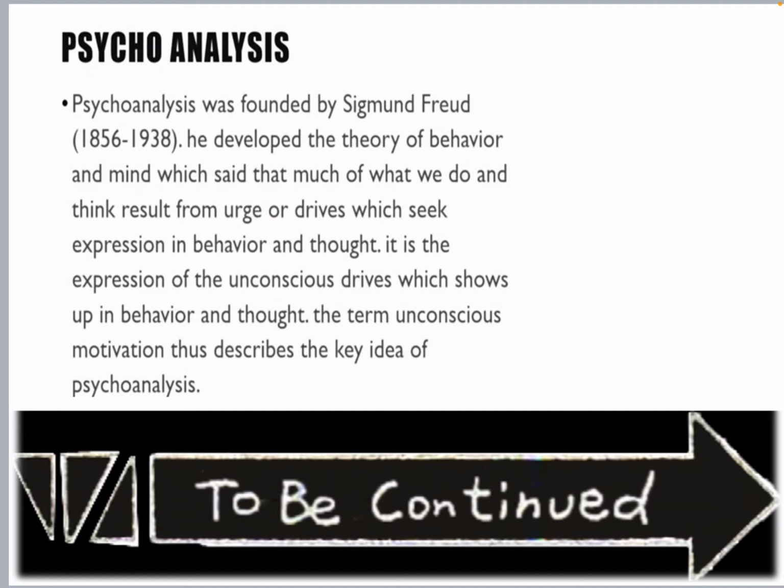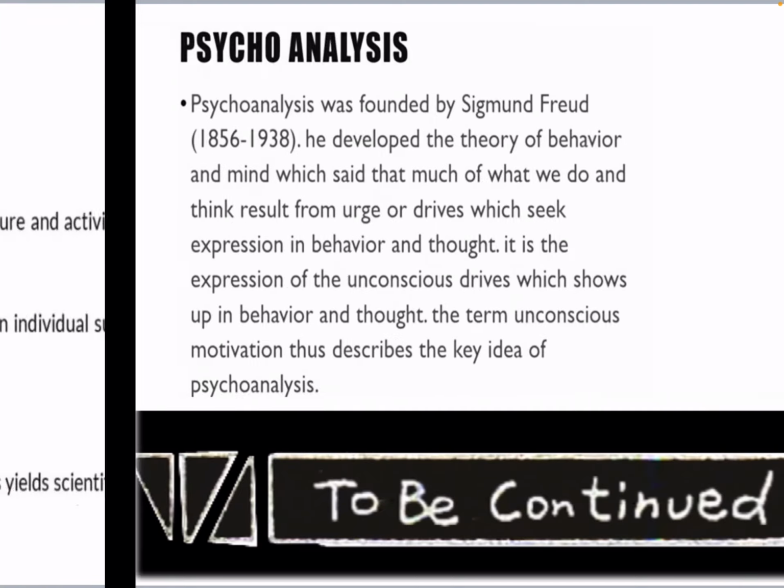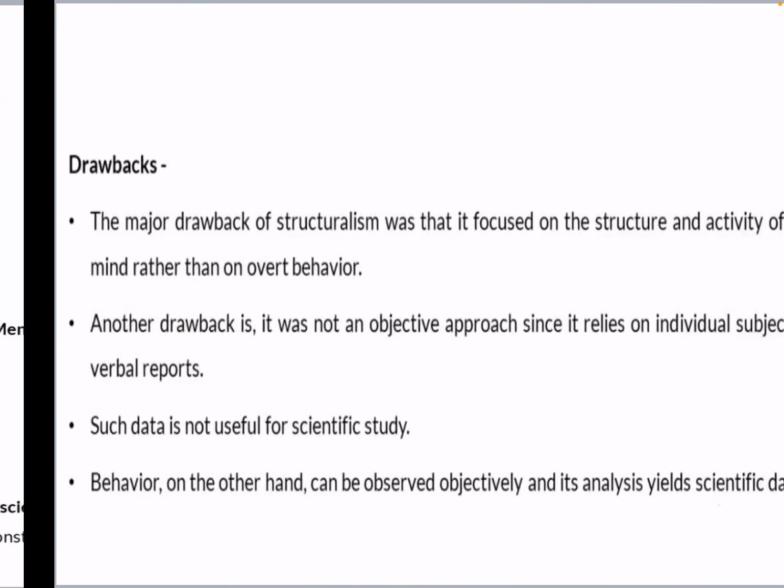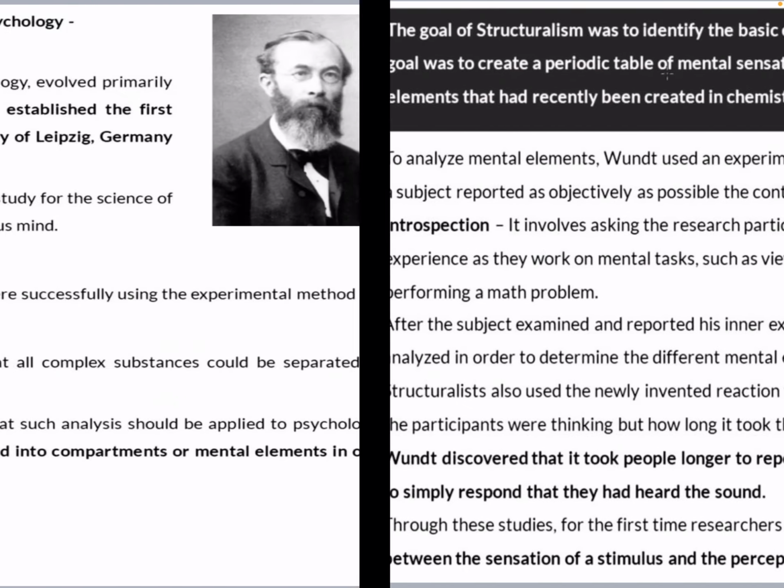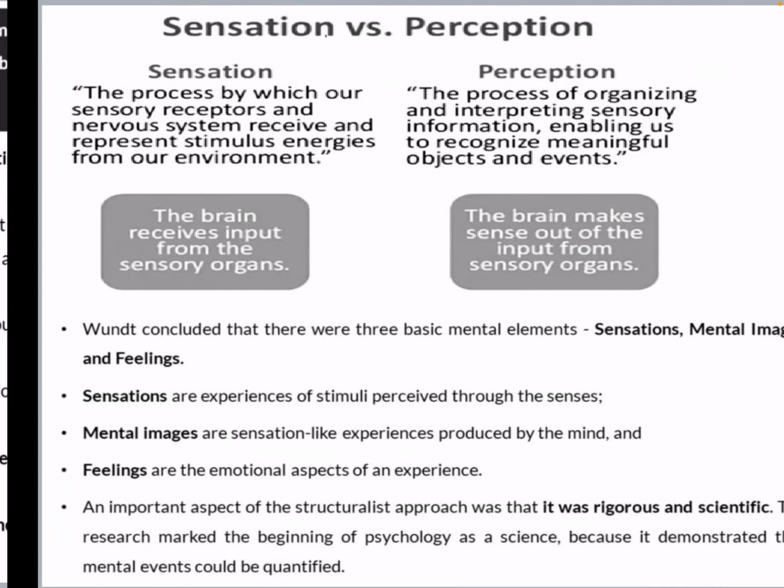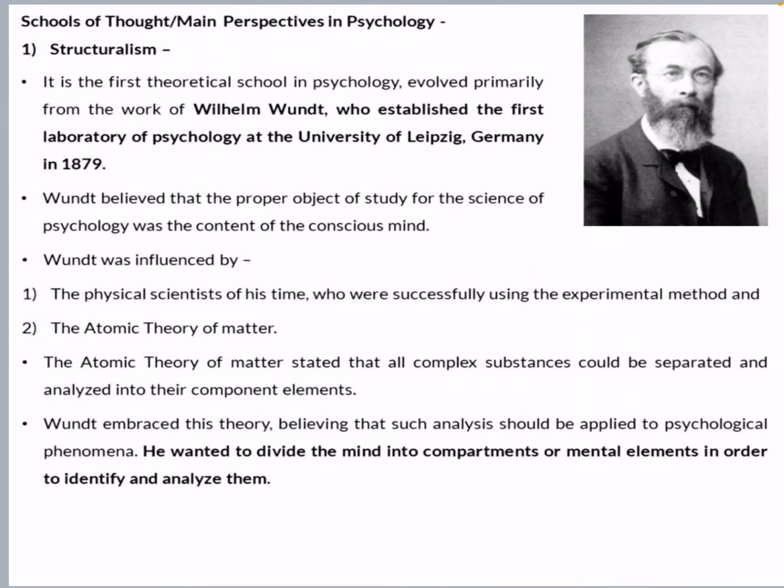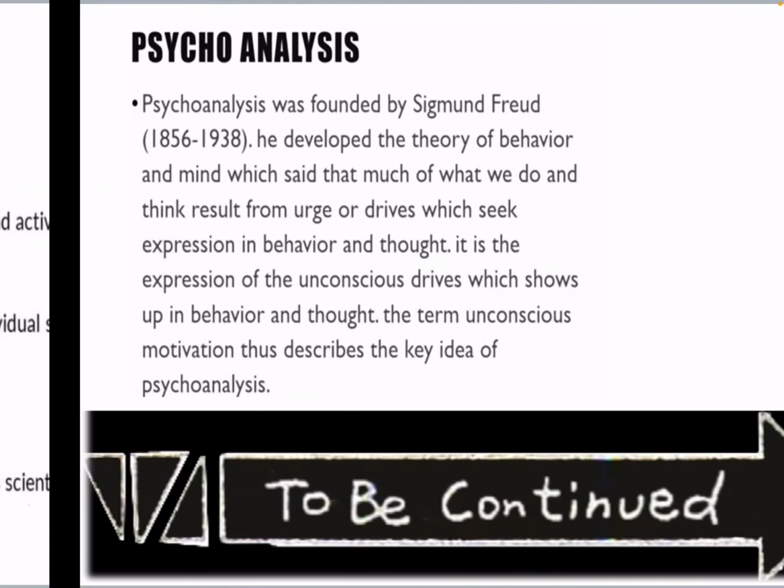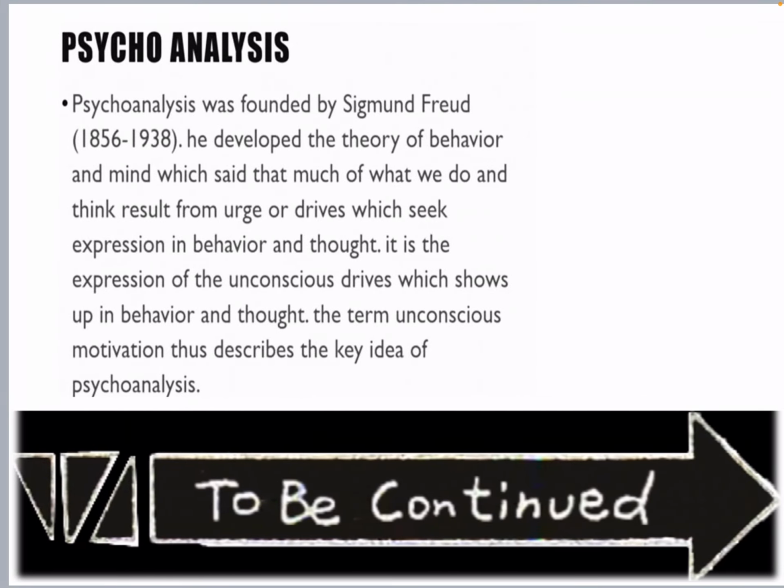And psychoanalysis, the another branch which came with Sigmund Freud, he said that the unconscious mind is a very important thing. William Wundt goes with the active conscious mind, the content of the conscious mind, and with structuralism you will go with the concept of the content of the conscious mind. But in the further lecture we will go into psychoanalysis.